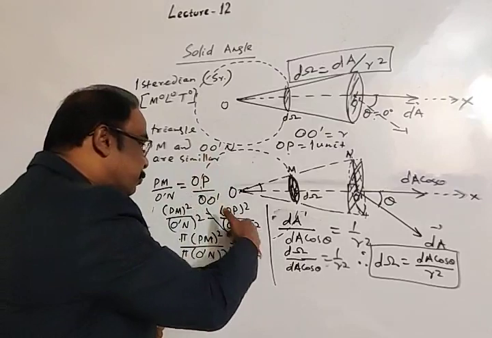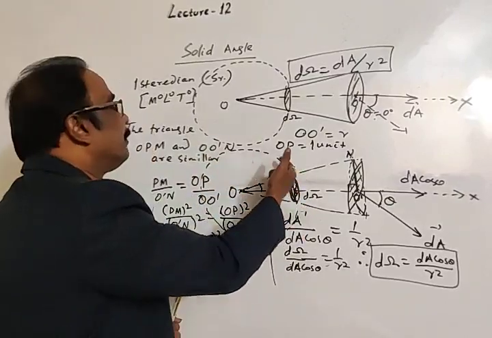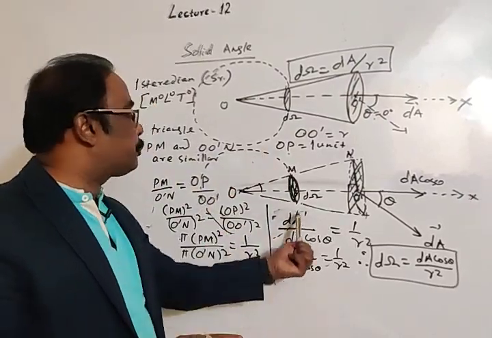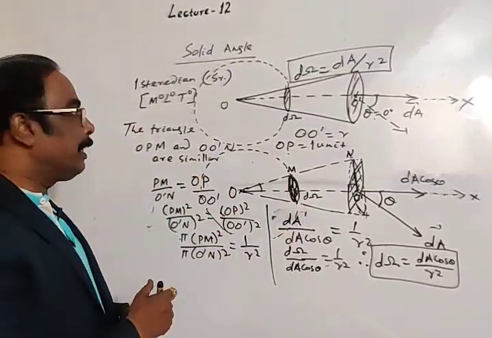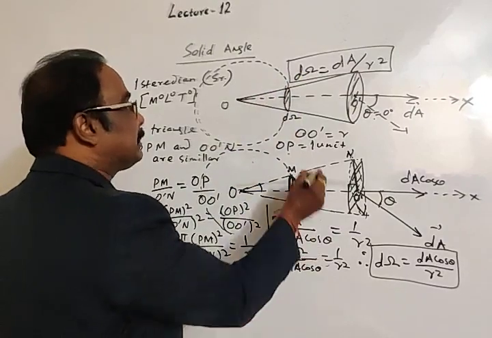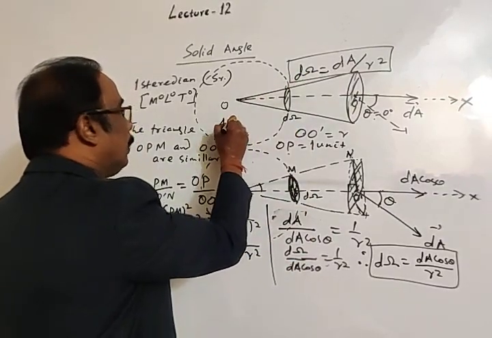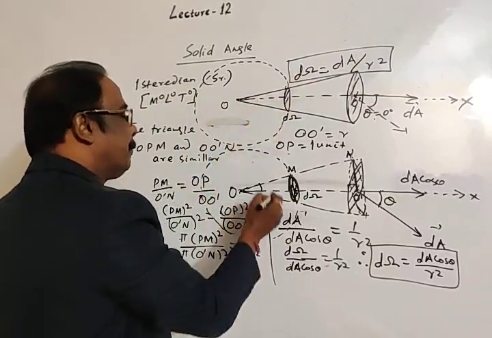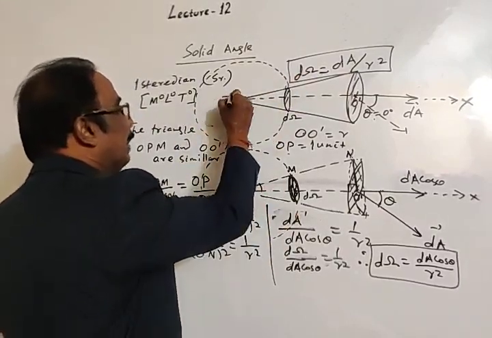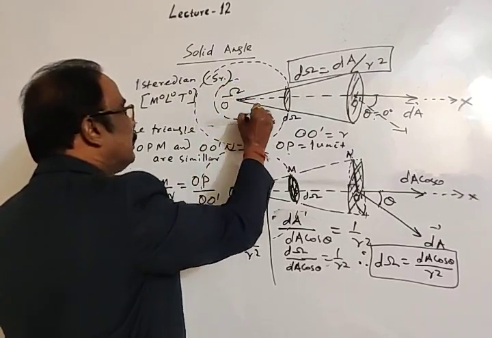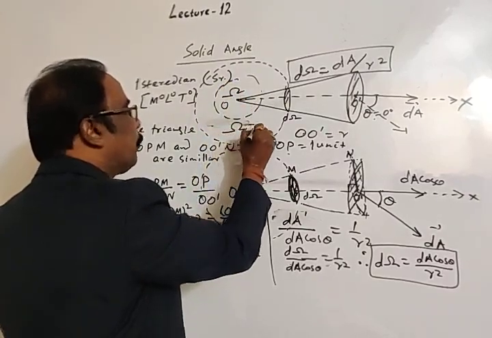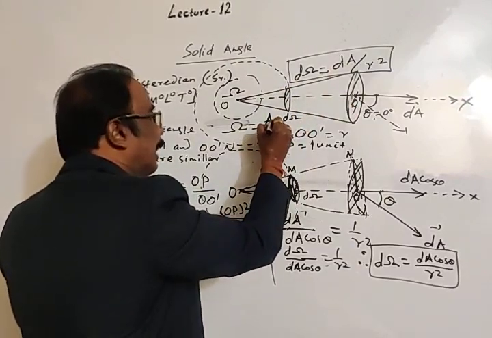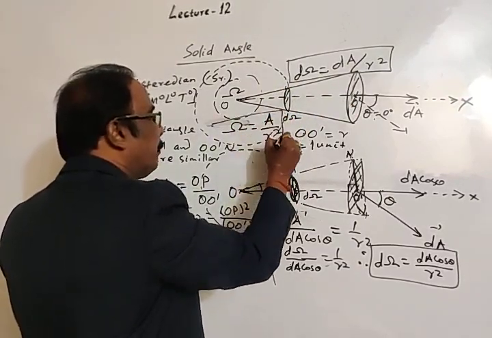If this is a complete sphere, then the angle subtended at the center of the imaginary sphere will be 4 pi. Or you may take, in place of d omega, the total angle about the center as omega. Then in place of dA, we can write total area A divided by square of distance.